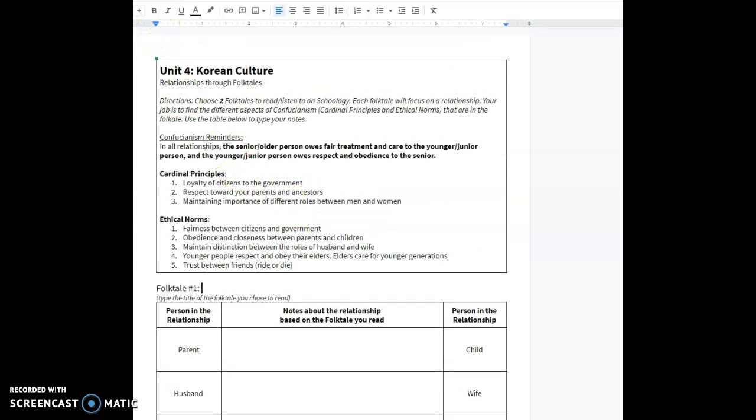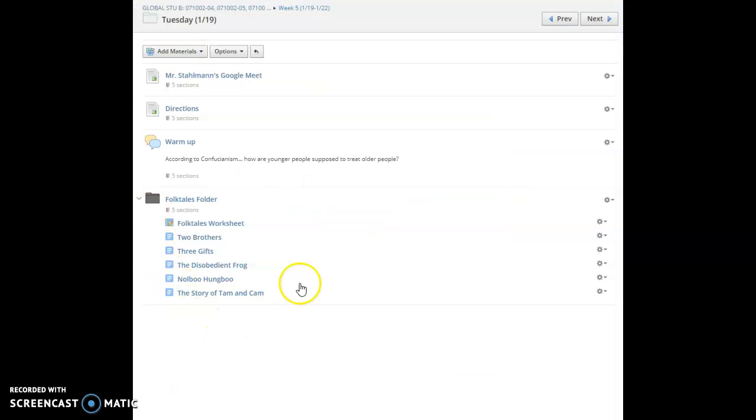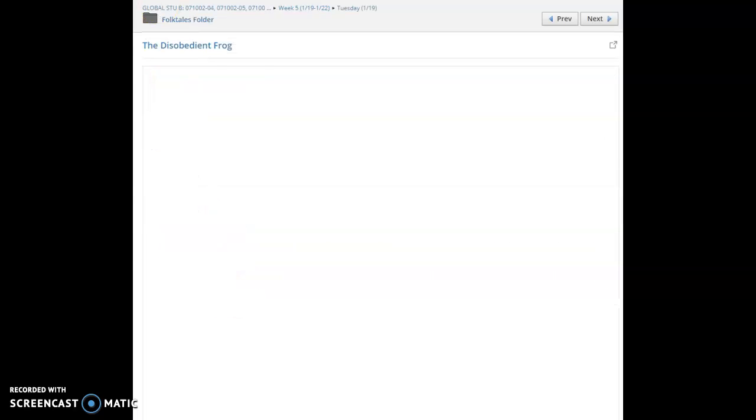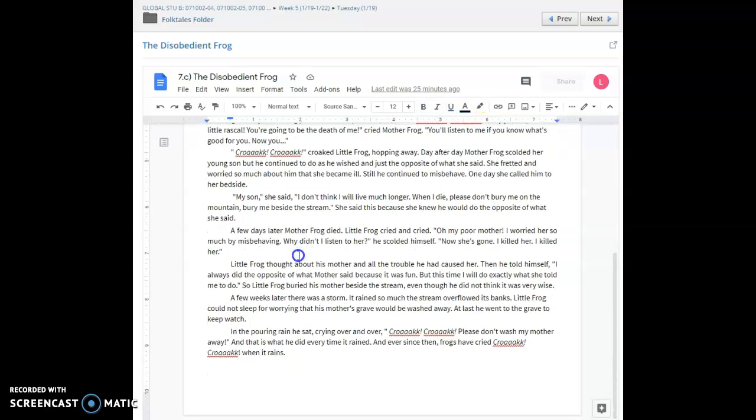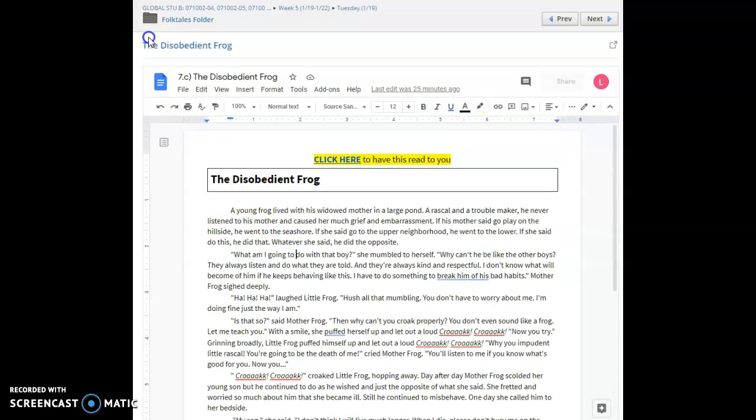And then to show you the actual readings, you have the 5, just click on the link. And then within your document, you have the readers. So if you click there, there is a reading of me reading it to you to help you out. I am not a professional, but hey, I did my best. So all of them have the click here to have this read to you, so you have as many resources as we can give you.